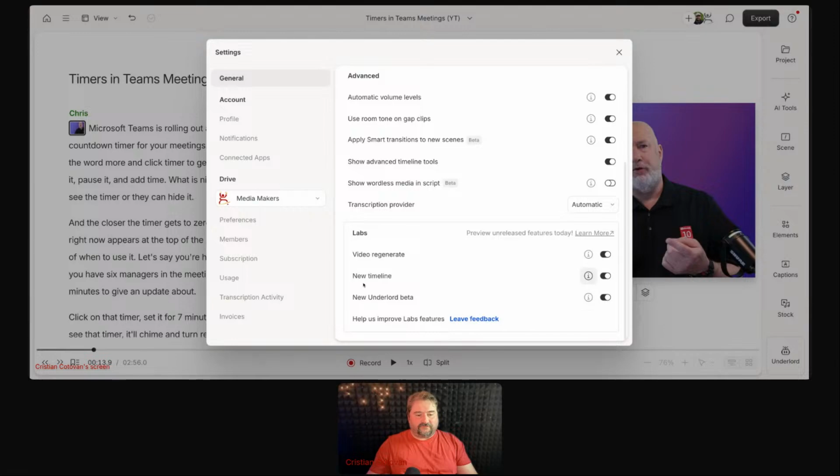So one of them is obviously the new timeline. You could turn it off right here and it's going to go back to the previous timeline. Now, they did say that soon everybody's going to be forced onto this and there's not going to be any way to disable it. But okay, if you need a couple of weeks, I guess, just turn it off here and keep going with the old one, right? So that's how you turn it off.